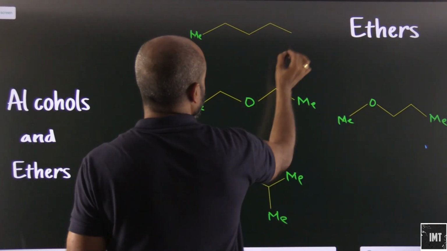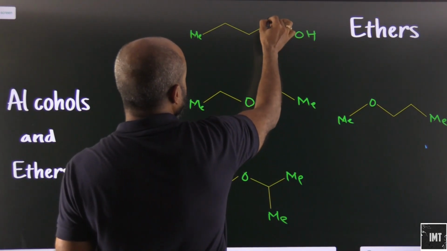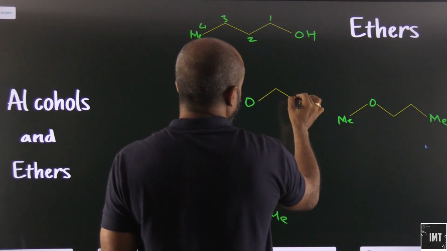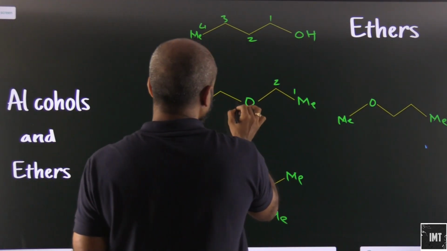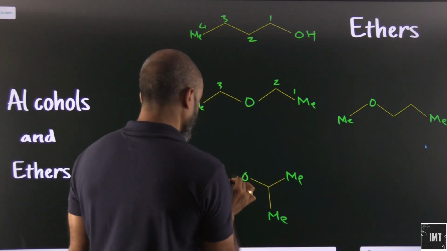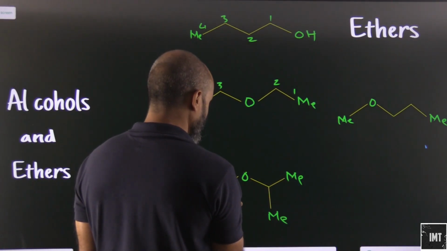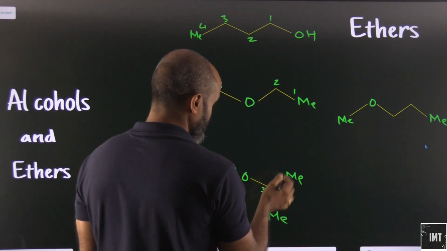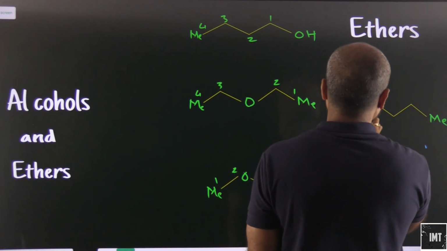Okay, sure, let's do this here. So this will be 1, 2, 3, 4. Here we have 1, 2, 3 and this is 4. Here we will have 1, 2, 3 and this is 1.